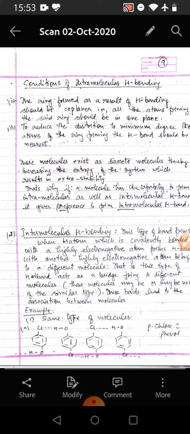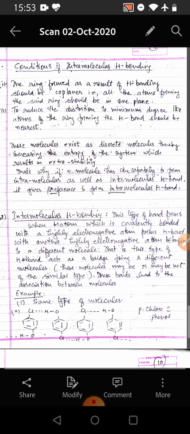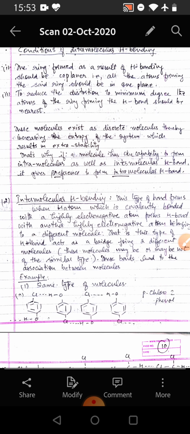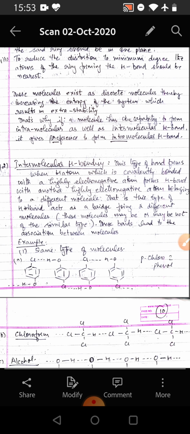To reduce the distortion to a minimum, the atoms of the ring forming the hydrogen bond should be nearest. Thus, these molecules exist as discrete molecules, thereby increasing the entropy of the system, which results in extra stability. That's why if a molecule has the capacity to form intramolecular as well as intermolecular hydrogen bonds, it gives preference to forming the intramolecular hydrogen bond, because that leads to extra stability.